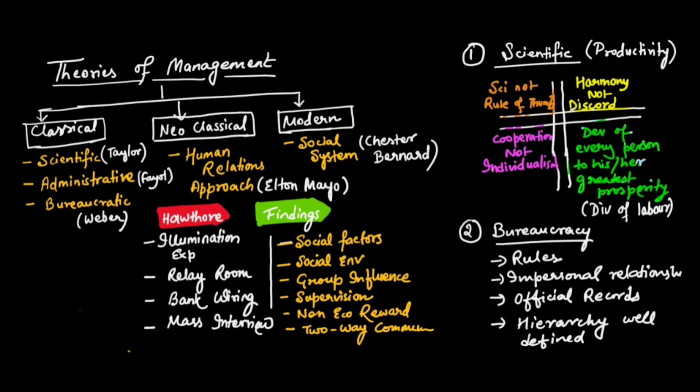Now let's talk about the bureaucratic system. So the bureaucratic system is simply a bureaucracy, as we see in our government organizations and everything. It is a bureaucracy where there will be a well-defined hierarchy. The work will be divided accordingly, and each one will have a specialization in his field. Then there will be rules and regulations. There will be official records. There will be impersonal relationship.